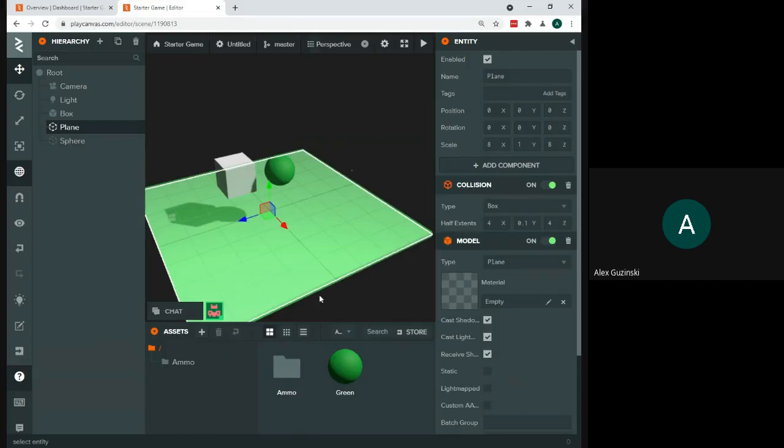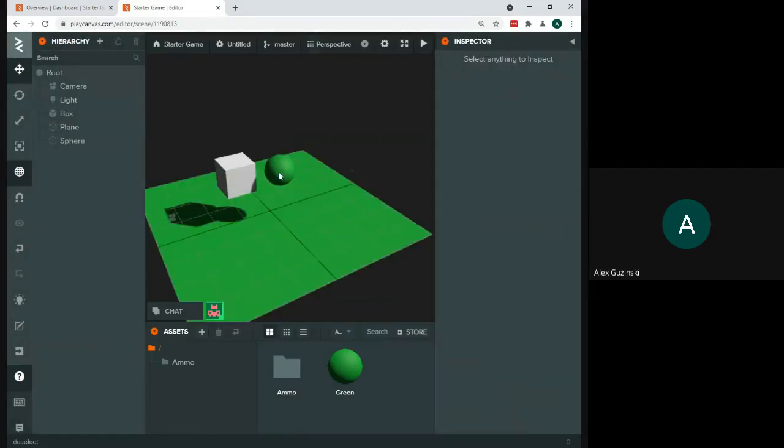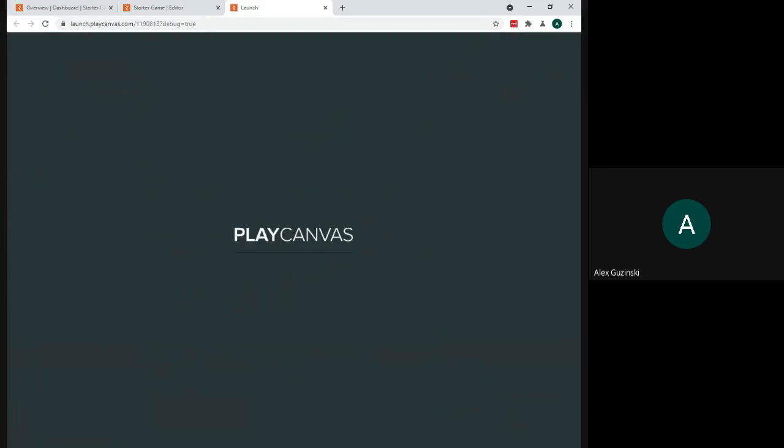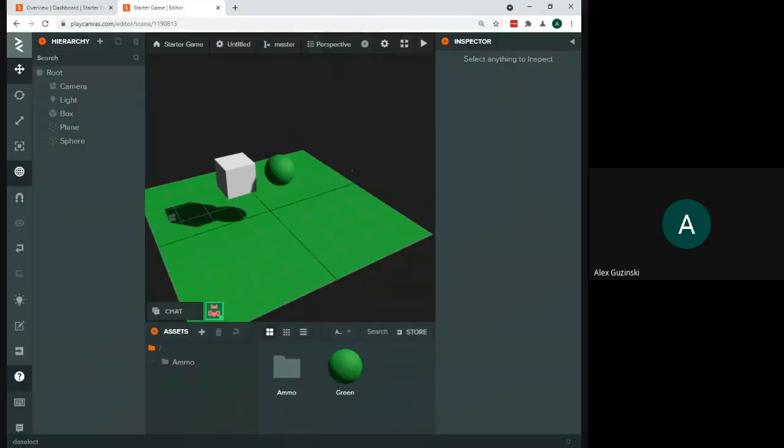So if I have another material, or if I want to apply the same material, I select it, make sure I can see the model section where it says material, and I can drag it and drop it in place. Right? I probably don't want both a green sphere and a green ground here, but I could. And I can hit play, and I can see it has applied to my objects here. All right. Any questions?